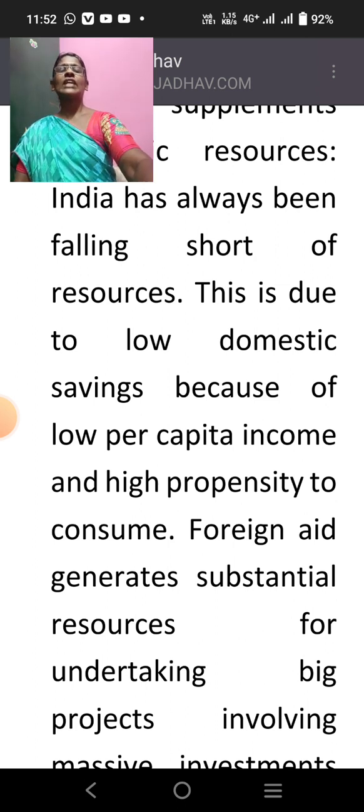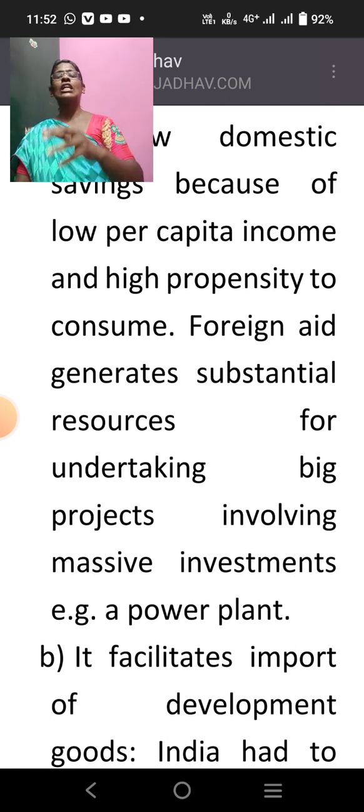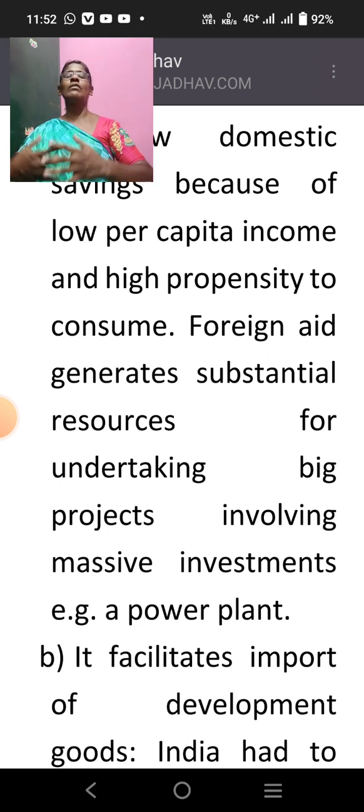That is why foreign aid generates a substantial resource. It supplements local resources for undertaking big projects involving massive investments, for example, building a dam or a power plant. For this purpose, our local domestic savings are not enough, so foreign aid supplements our resources. This is the first benefit.